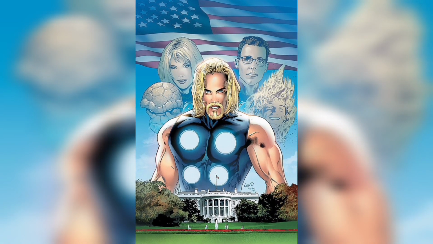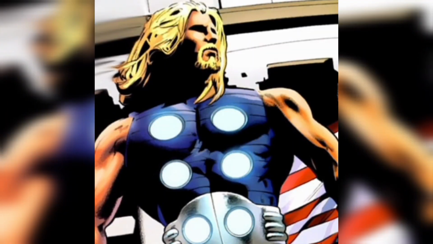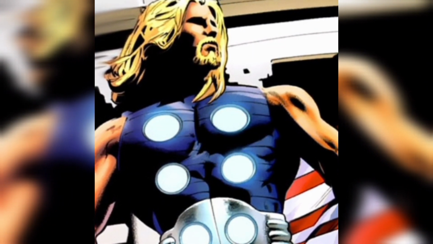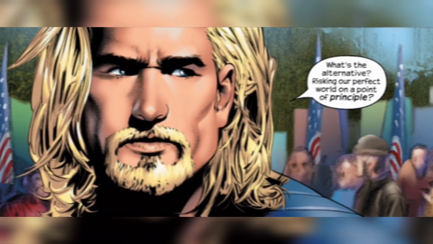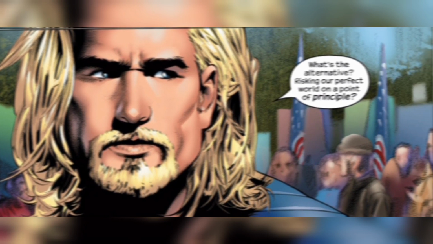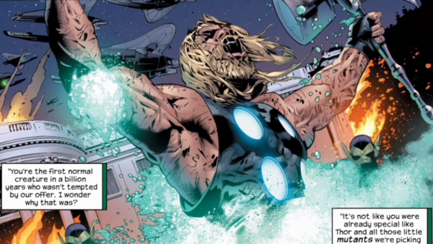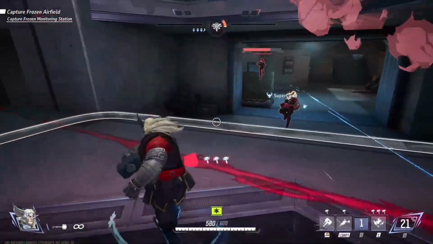Next is President Thor. Thor Odinson ascends to the presidency of the United States. One of his notable initiatives as President Thor is the distribution of Skrull pills, which grant superpowers to any citizen wishing to acquire them. Tragically, President Thor falls victim to this invasion, marking a dark chapter in this alternate reality.